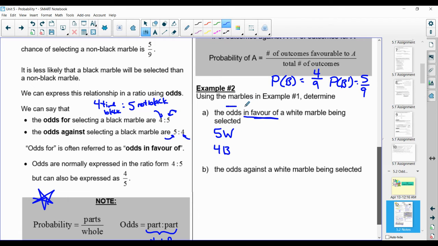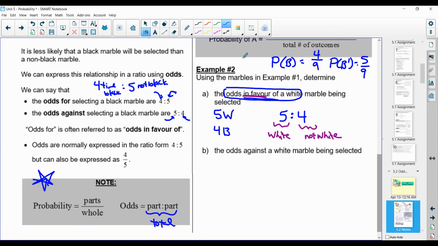So the odds in favor of white, that means we want white, and in favor of means it goes first, and not white would go second here. So this is the odds of having a white and not having a white, or in this case, it's black. It's really important when you're reading these that we look for in favor of or against. Guaranteed on a multiple choice question, both options are going to be listed.